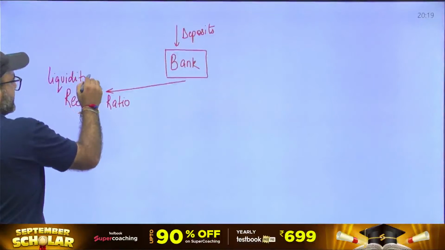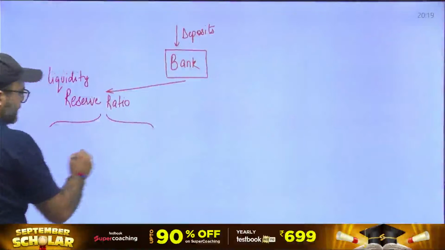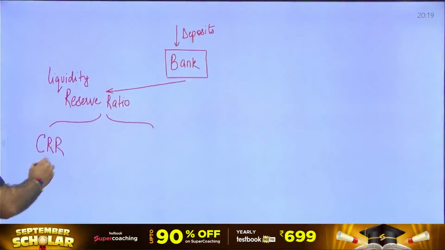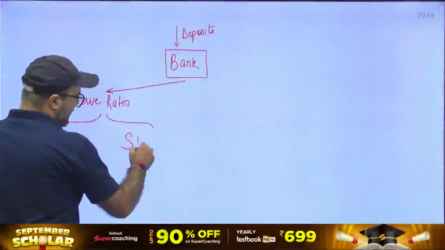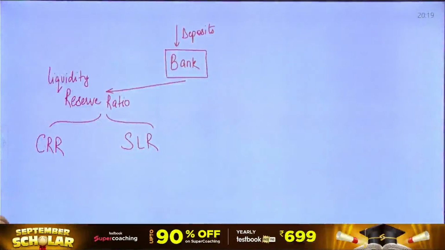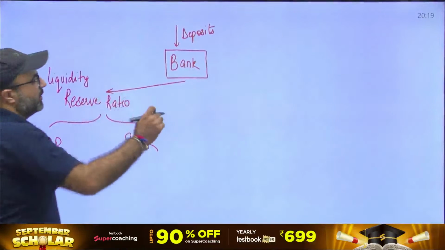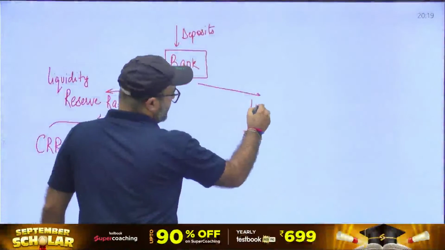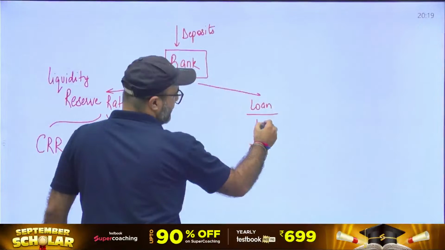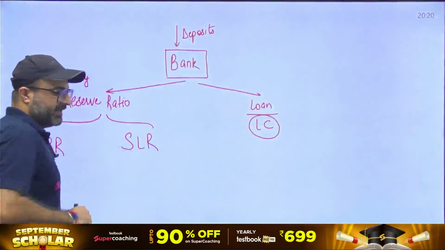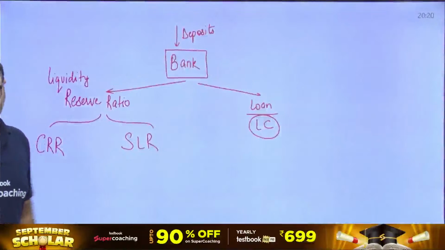Now this liquidity reserve ratio is further maintained in two forms. One we have is cash reserve ratio, where deposit is maintained in the form of cash, and the other we have SLR, that is statutory liquidity ratio, where the bank has an option either to maintain the deposit in the form of cash, or maybe in the form of gold, or maybe in the form of government securities. Got it, guys? And the rest of the amount can be given on loan, and it can become the bank's lending capacity.